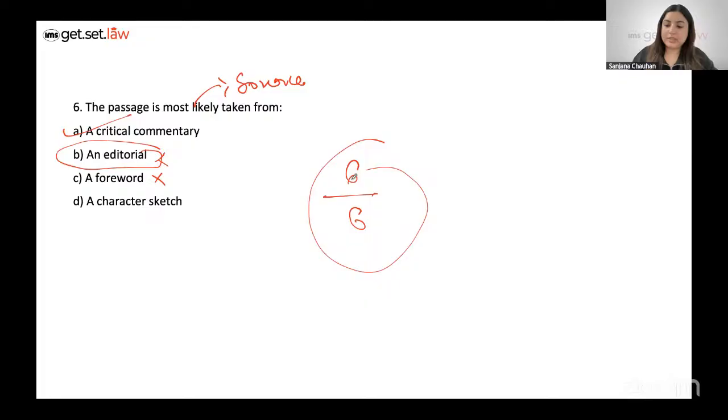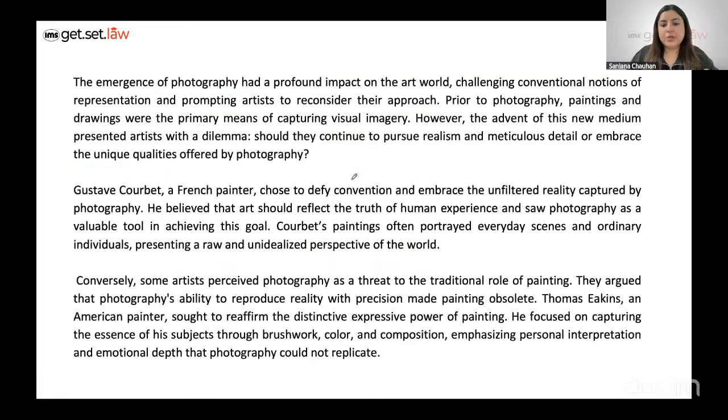Let's now focus on the second passage. Now, the second passage talks about the impact that the advent of photography had, right? So, if you begin with this, the emergence of photography, it had a profound impact, okay? What is the impact? Let's just go through it. It challenged conventional representation and prompted artists to reconsider their approach.